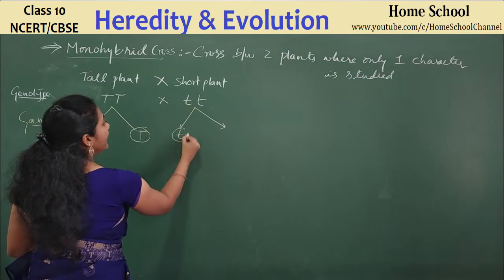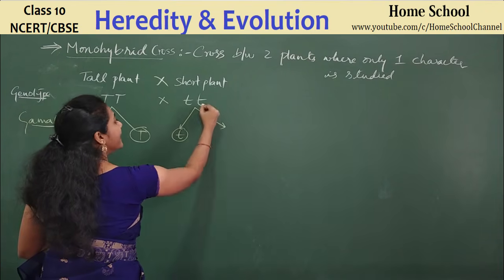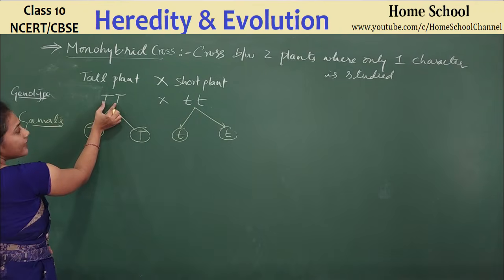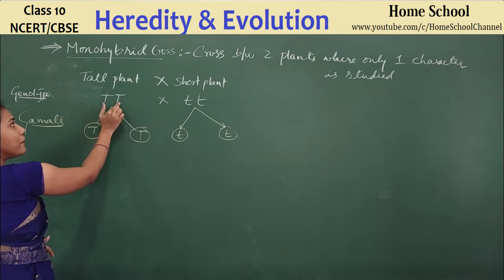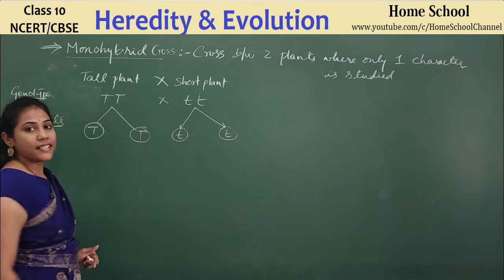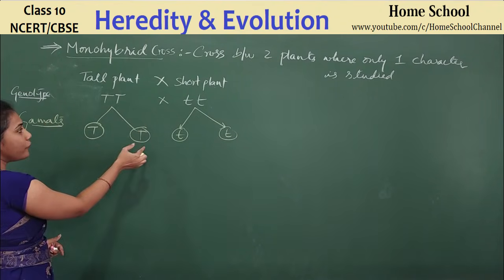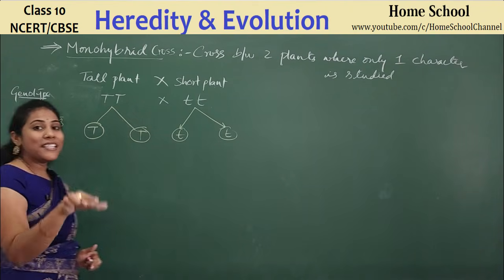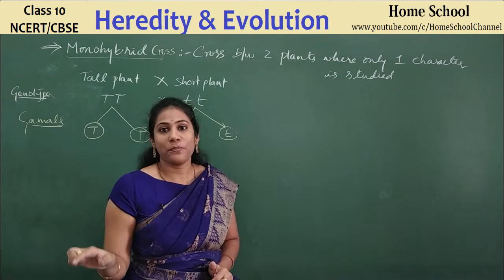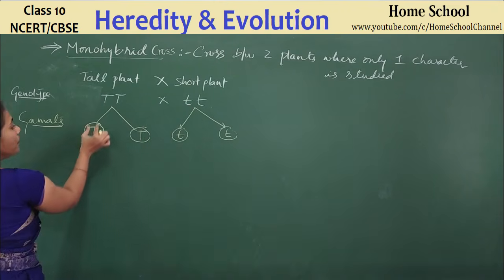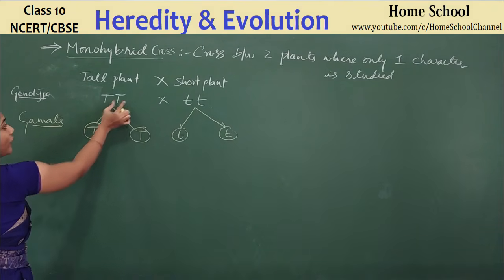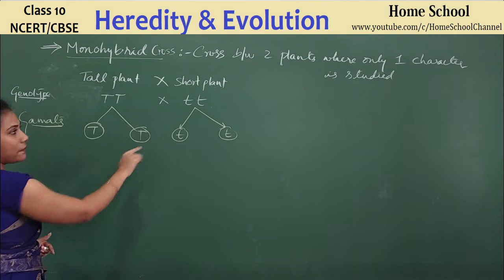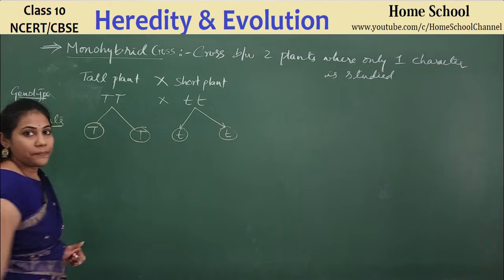Actually, here it is a homozygous condition. Homozygous means the same type of alleles are there. Both cases are homozygous only. But during gamete formation, a gamete can have only half the genes. It cannot take both of them. Gametes will have only half the number of chromosomes. Either this chromosome enters into a gamete, or this chromosome would be there in a gamete. Two possibilities here, and here also two possibilities.